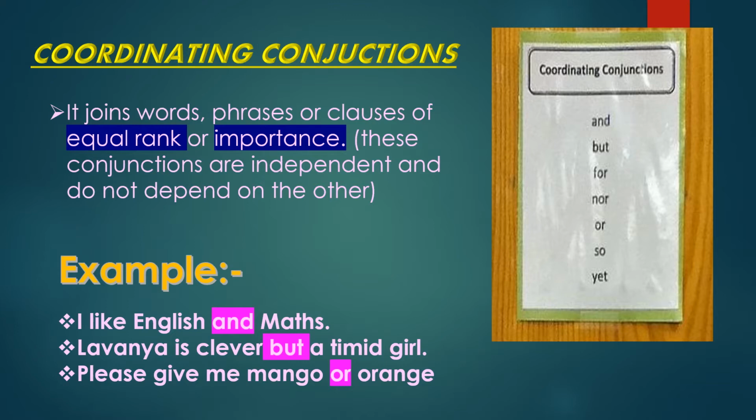So, here in the coordinating sentences, it joins the words, phrases, or clauses of equal rank or equal importance. You can see some more coordinating conjunctions on the right side of this page. Try to prepare some sentences by using these coordinating conjunctions.